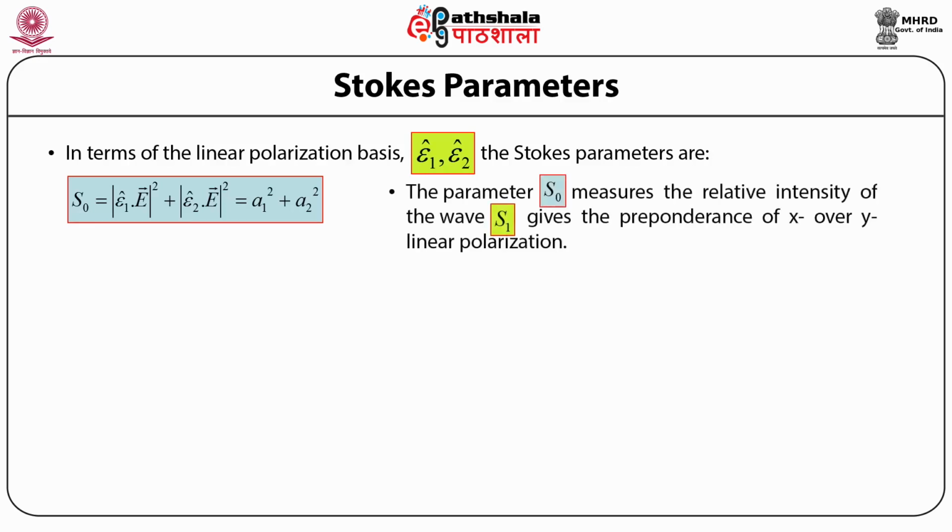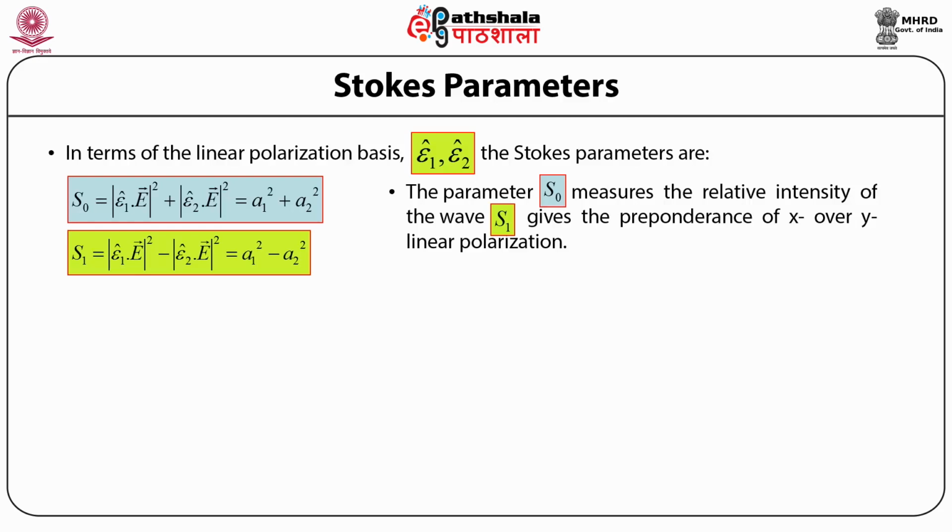Here the parameter S0 measures the relative intensity of the wave. The second Stokes parameter is denoted by S1 and is equal to the square of the modulus of ε1 cap dot E minus the square of the modulus of ε2 cap dot E, and this is equal to A1 square minus A2 square.